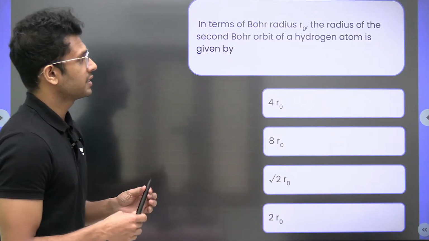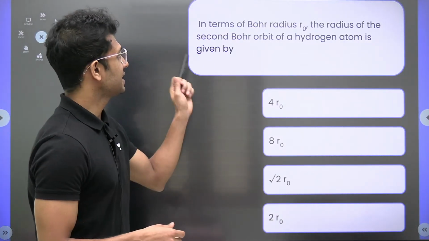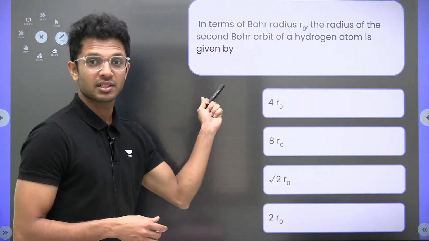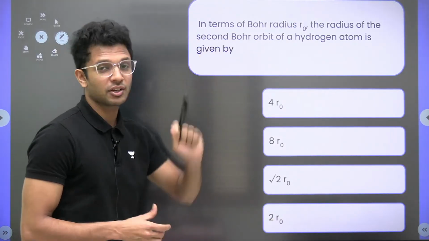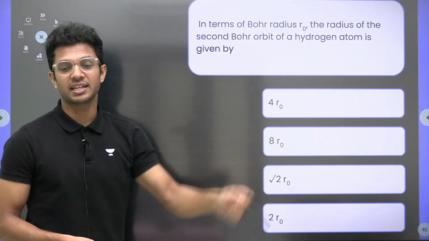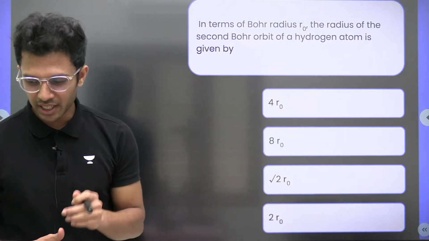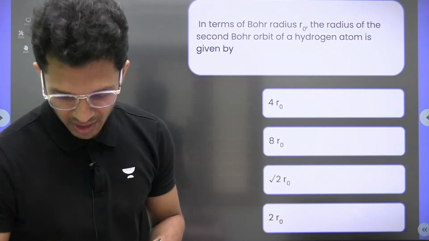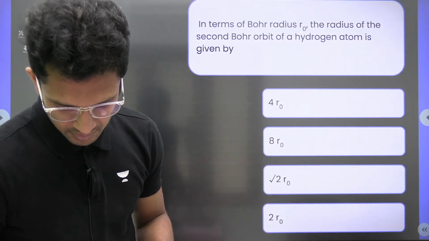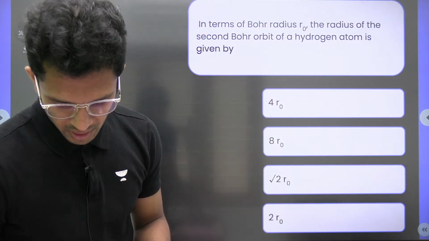In terms of Bohr radius R naught, the radius of the second Bohr orbit of a hydrogen atom is. We already have the formula to find out the radius, right? You just have to substitute the values according to the question and get it done. How many of you got it? Let me see. किस किस लोगों को मिल गया ये?